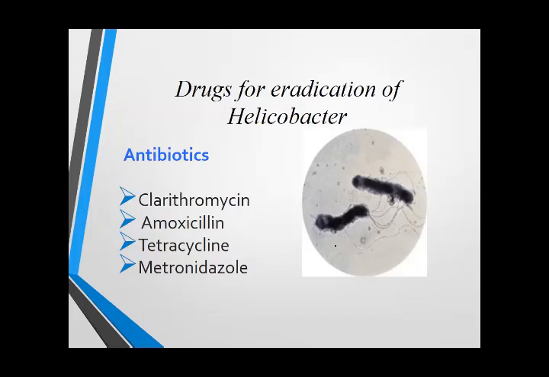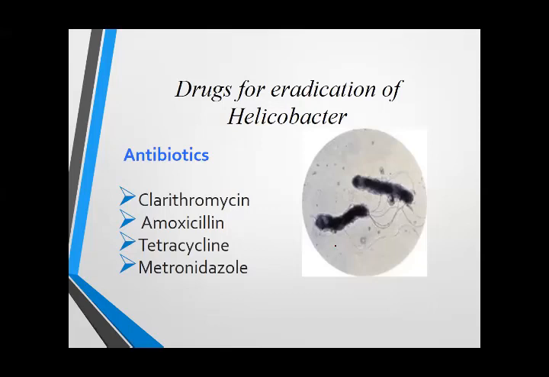So we have 3 groups of drugs that can be used for the treatment of peptic ulcer. Number 1, the drugs that neutralize or inhibit the gastric acid secretion. Number 2, the drugs that protect the mucosa. And number 3, antibiotics. The drugs that inhibit or neutralize the gastric acid are the antacids, H2 receptor antagonists, proton pump inhibitors, mainly, and anticholinergics.